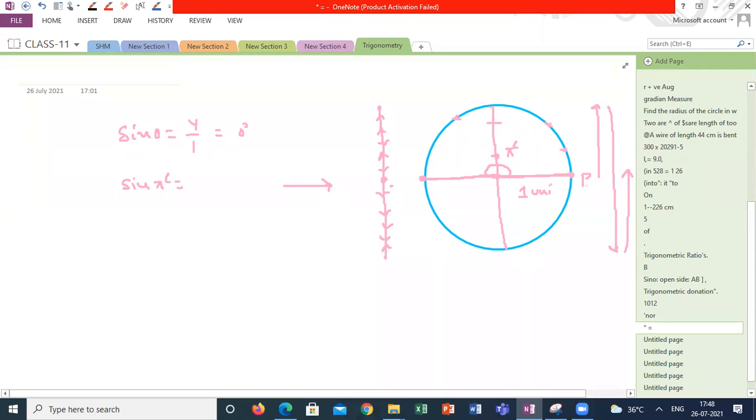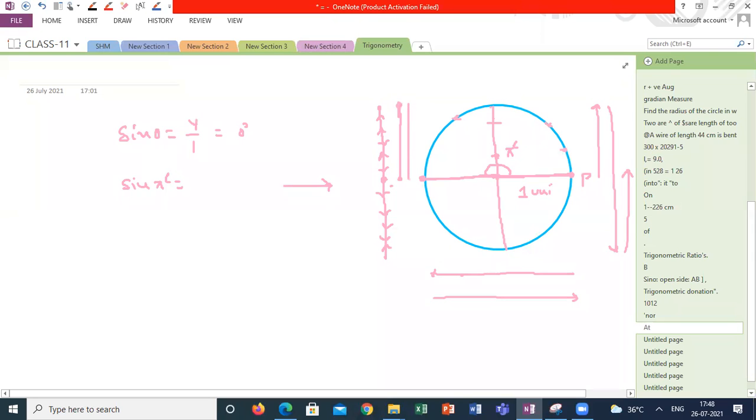With respect to the x-axis, the point started from here, it is going like this, and coming back like this. So if I'm taking after half of the revolution, what is its projection? For 0 degrees, the point is here. When it comes to 90 degrees, the point is reaching along the y-axis up to here.